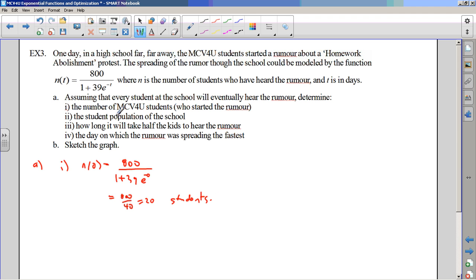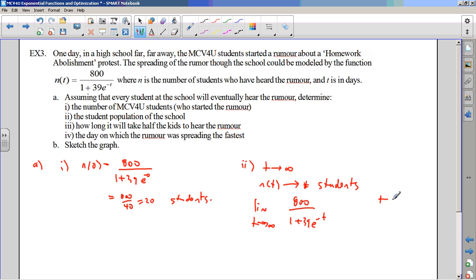Okay, the student population of the school. So this is everybody, right? As t goes to infinity, we know that n(t) will go to the number of students. Eventually everyone will know. So what we're asked for here is the horizontal asymptote. So let's think about it. The limit as t goes to infinity of 800 over 1 plus 39 e to the exponent negative t.